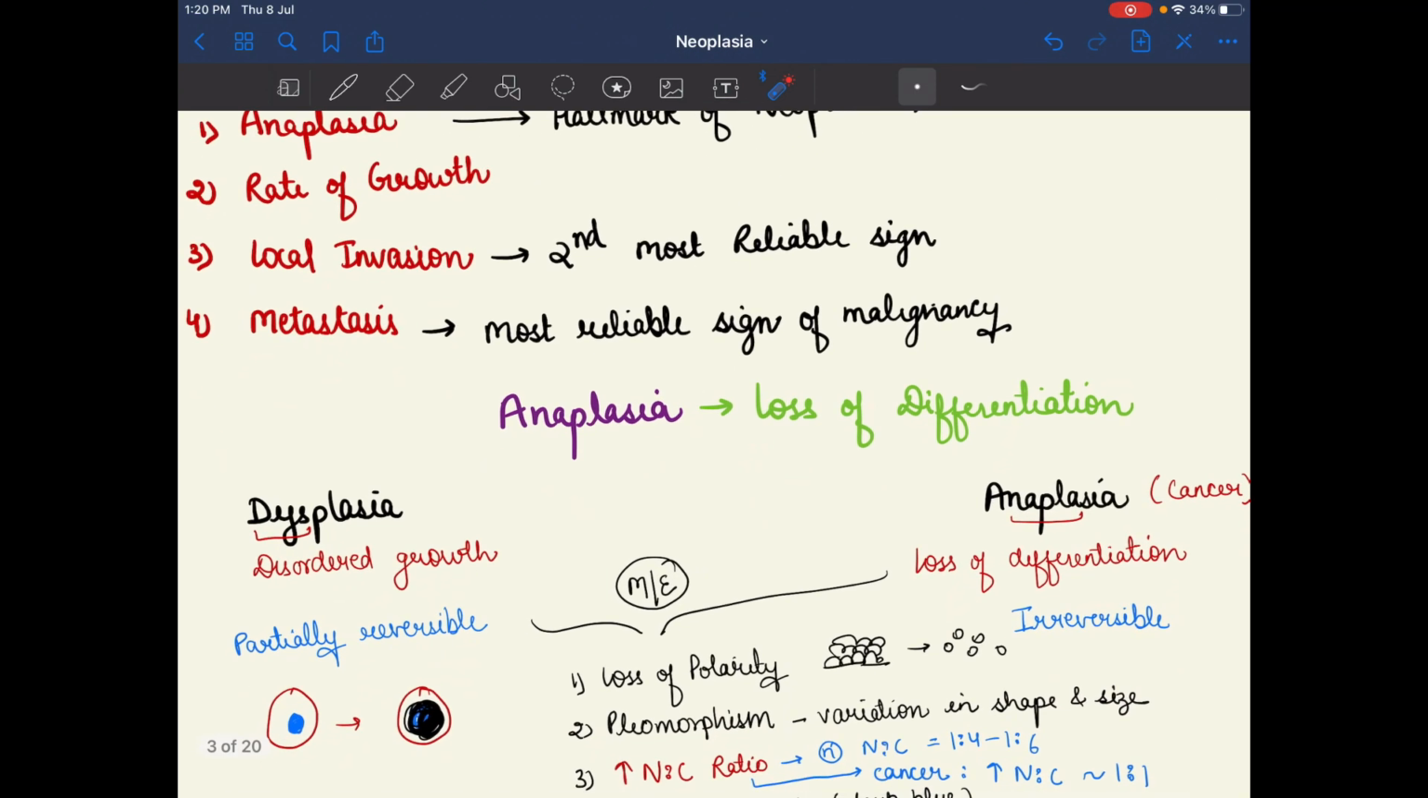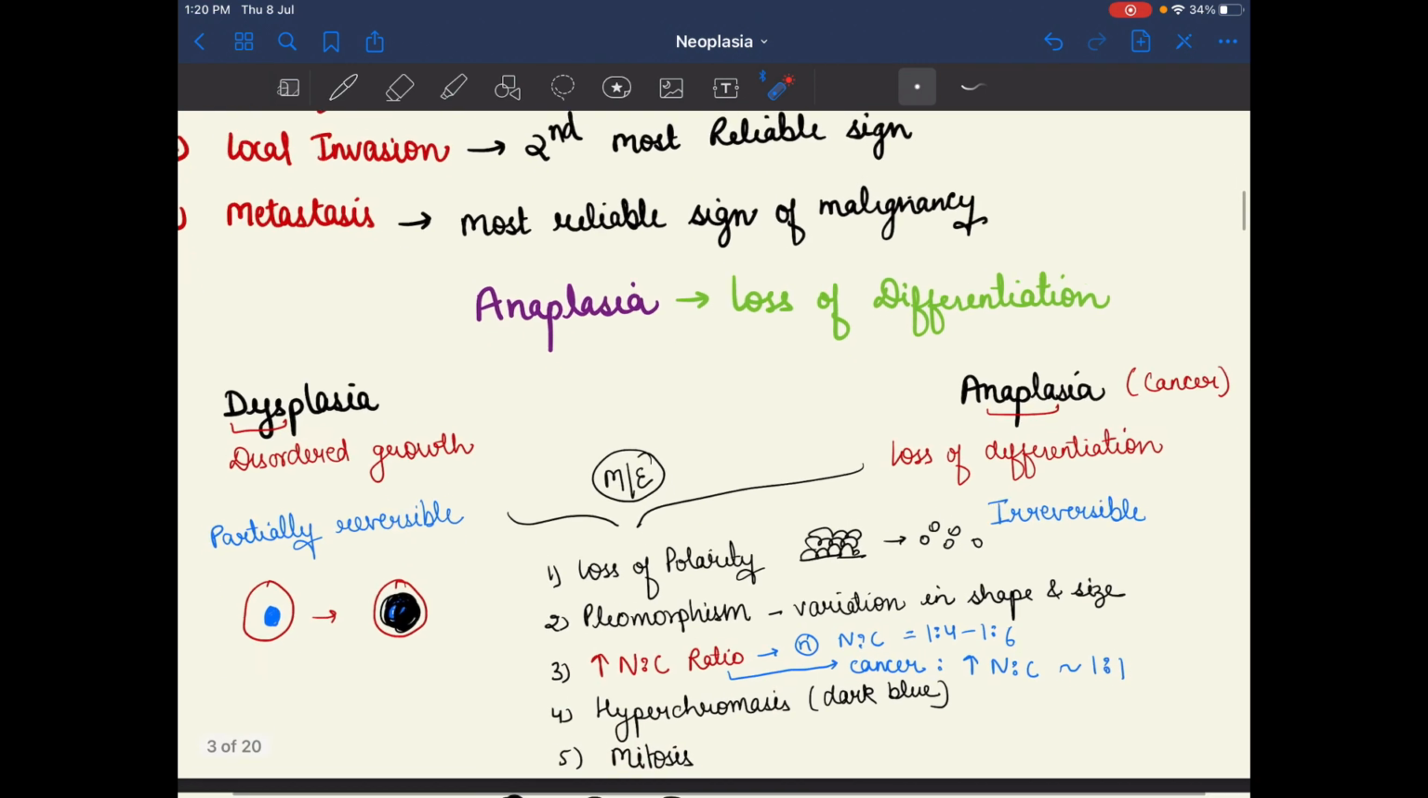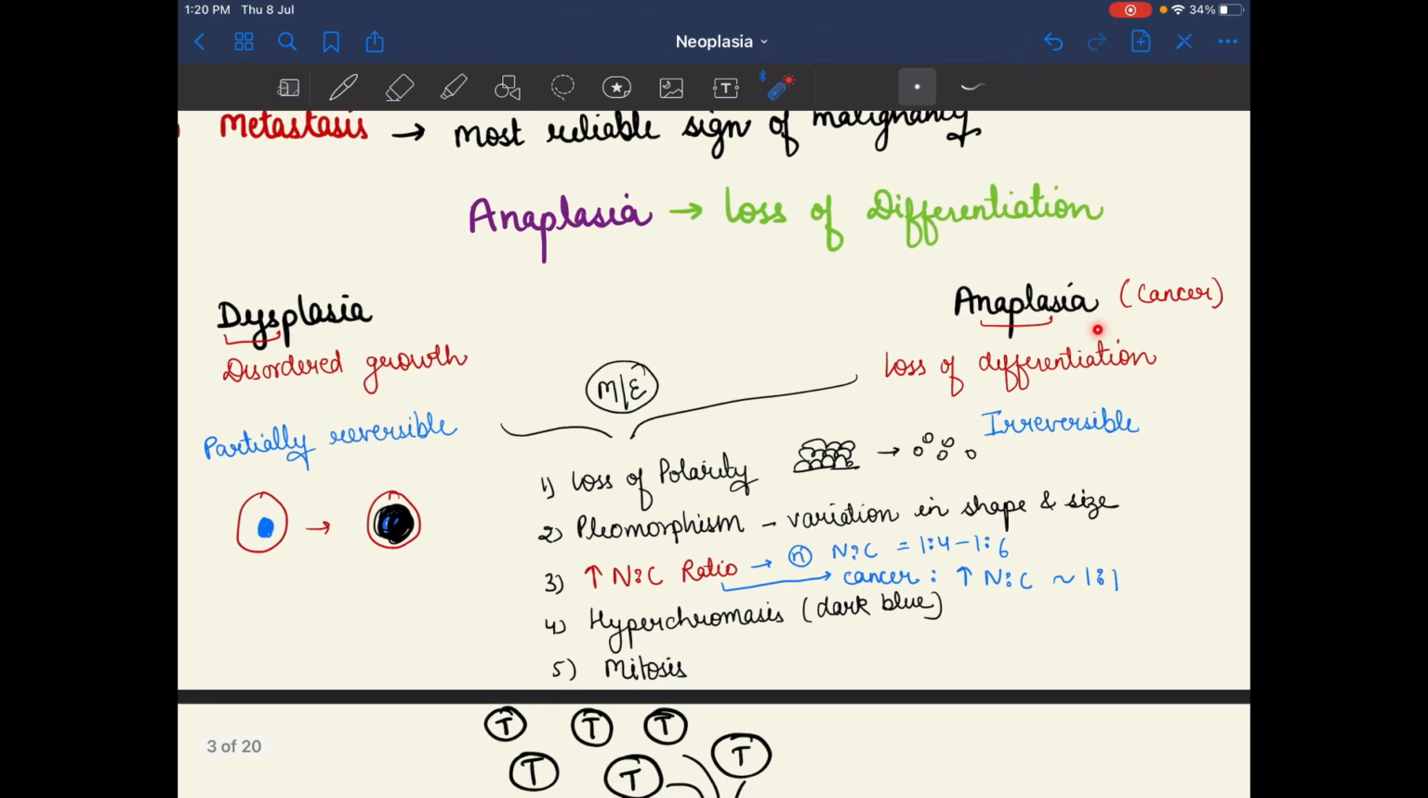So let's begin with the first, anaplasia. Anaplasia means loss of differentiation. Let's compare it with dysplasia. Dys means disordered growth, while anaplasia means loss of differentiation. Dysplasia is partially reversible, but anaplasia is irreversible. Remember this: dysplasia is partially reversible and anaplasia is irreversible.